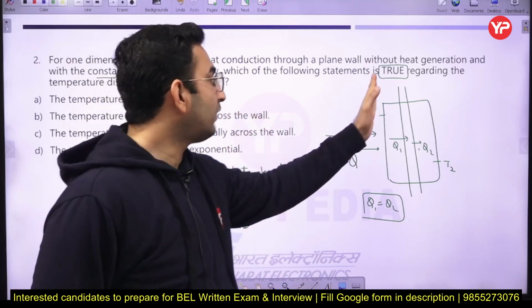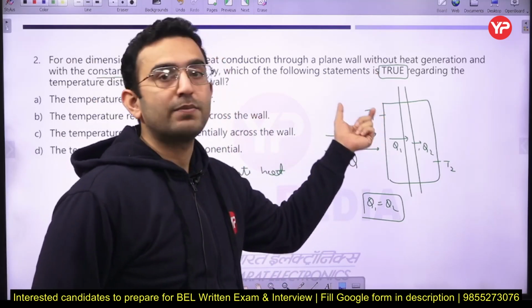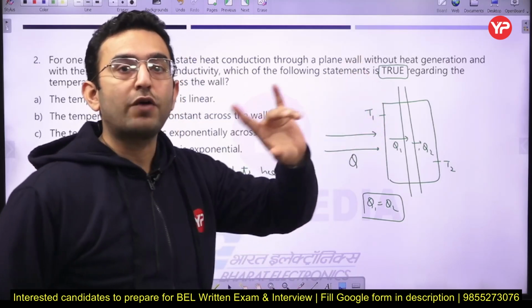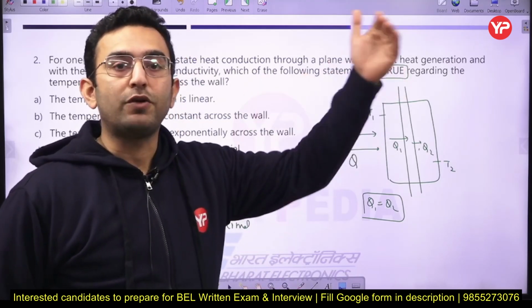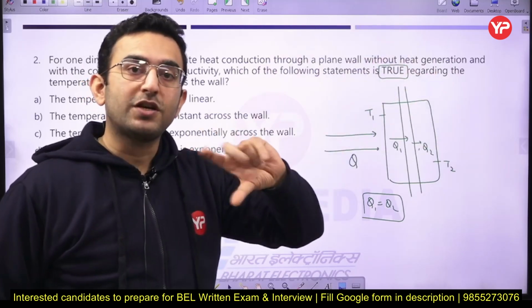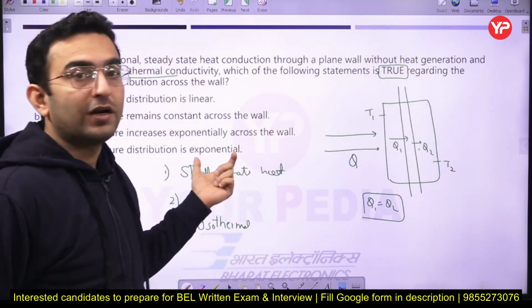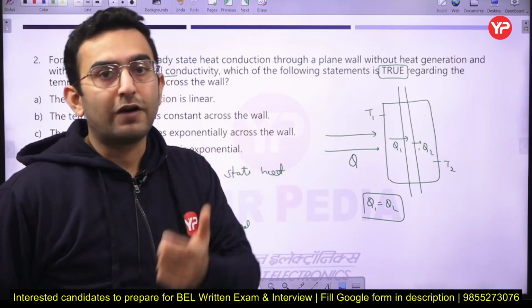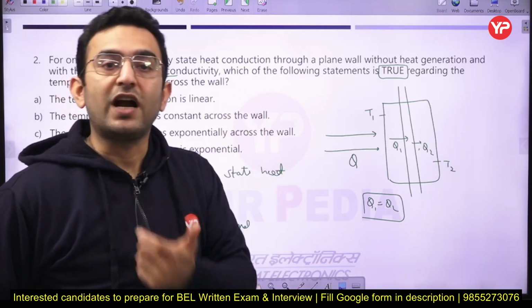For example, if the left side of the wall is maintained at a temperature T1, then T1 remains the same. It is not going to change from T1 to T2, from T2 to T3. If the temperature remains constant, it comes under the steady state condition. If the temperature continuously changes, it falls under the category of unsteady state heat transfer.